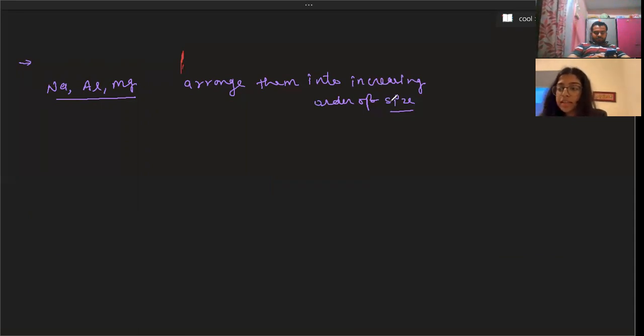Aluminium is 13, so it's 2, 8, 3. And magnesium is 12, so it's 2, 8, 2. So it will be sodium, magnesium, and then aluminium. Very good.